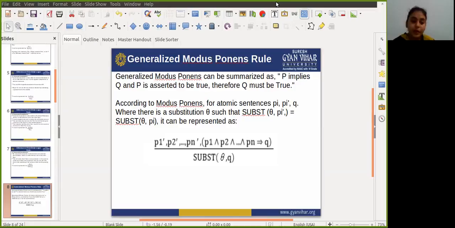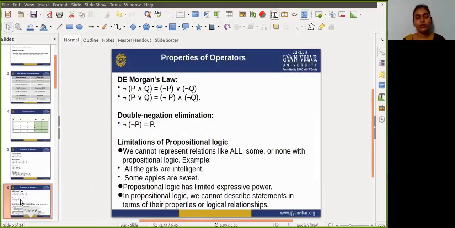So, for example, we will use this rule for king and evil.